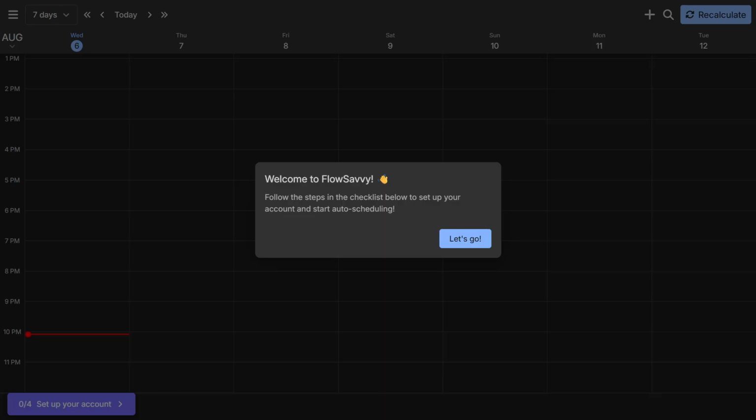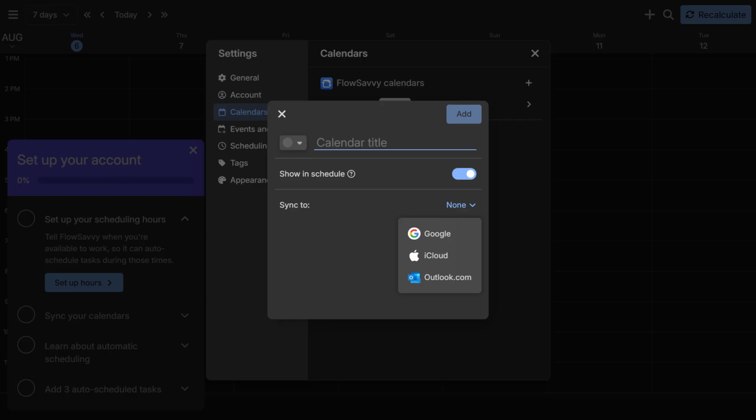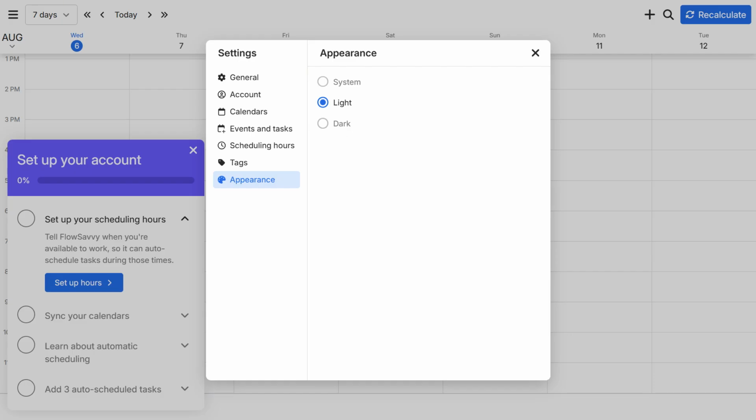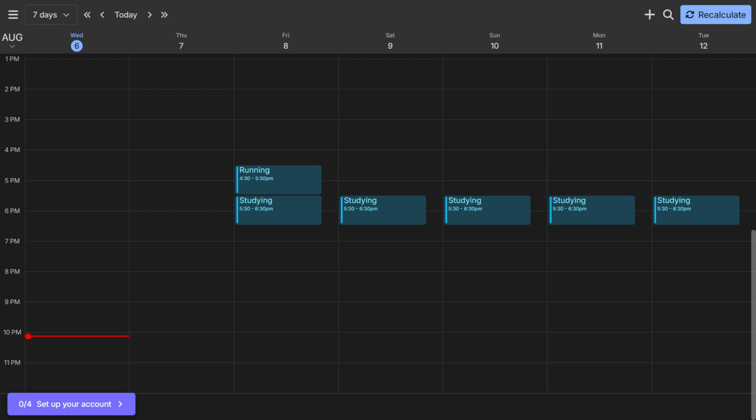So this is what it looks like when you sign up. It says, "Welcome to FlowSavvy, let's go." And then you can go ahead and start creating your schedule. And one really cool thing about it is you can also sync the schedule to Google, iCloud, or Outlook. It has a light and a dark theme. And you can also create a task that repeats itself daily, weekly, every weekday, or on the weekend, or specific